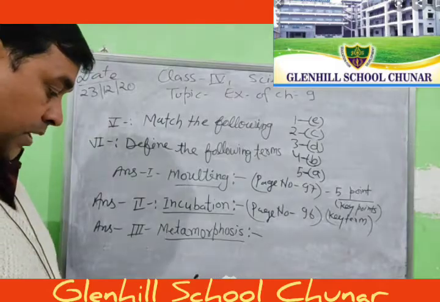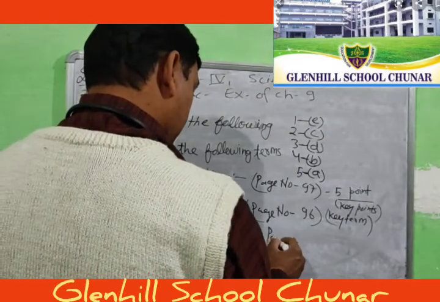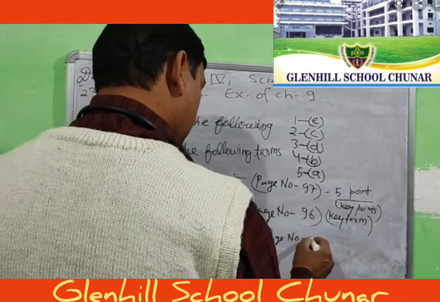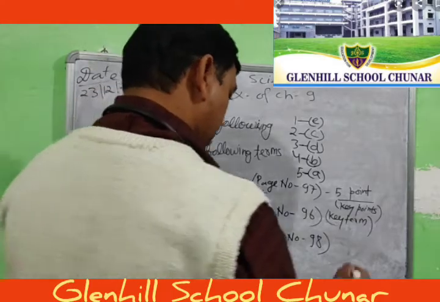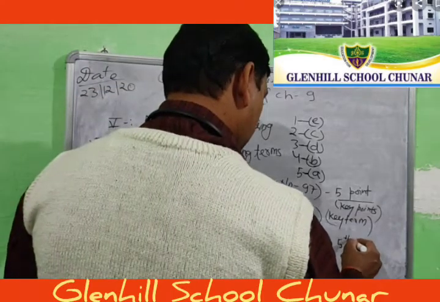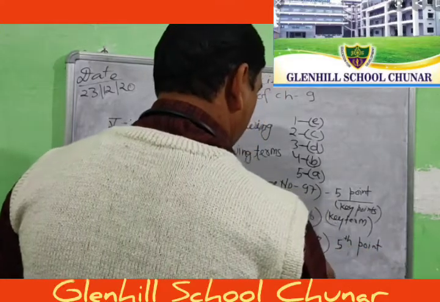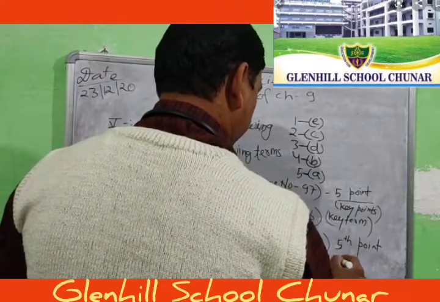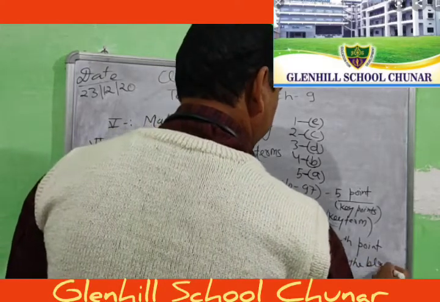Now the fill in the blanks, fifth, page number 98.